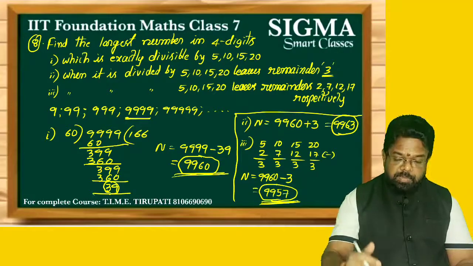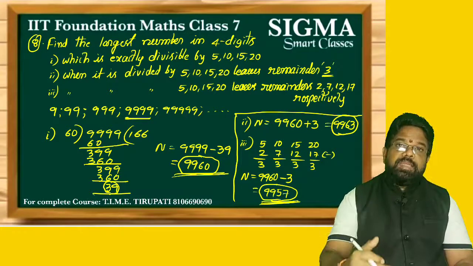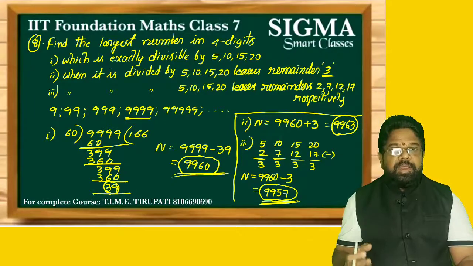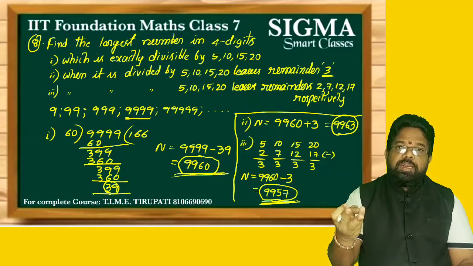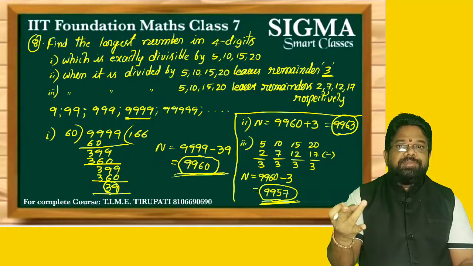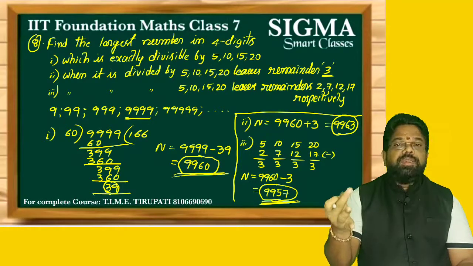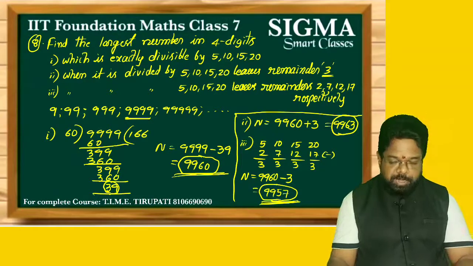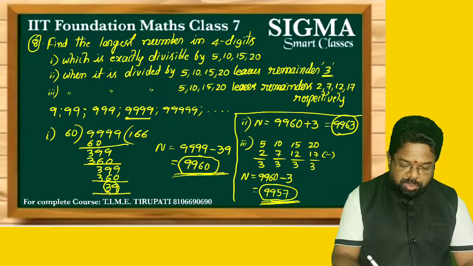So the largest number in 3 digits, 4 digits, 5 digits, any number of digits can be given. In these 3 examples, exactly divisible means remainder 0, or any one remainder is given, or 4 numbers, 4 remainders, or 3 numbers, 3 remainders. So there are 3 types of examples in this. Okay, now write down the next one.